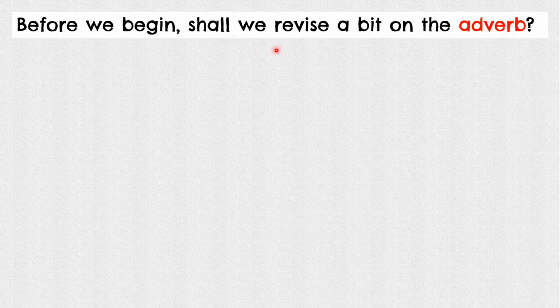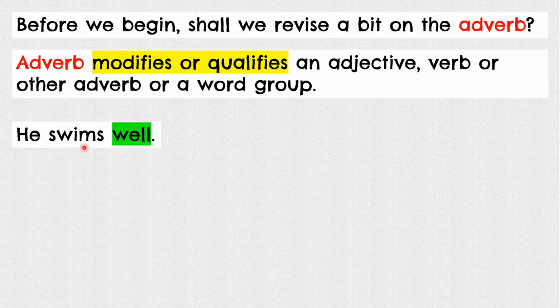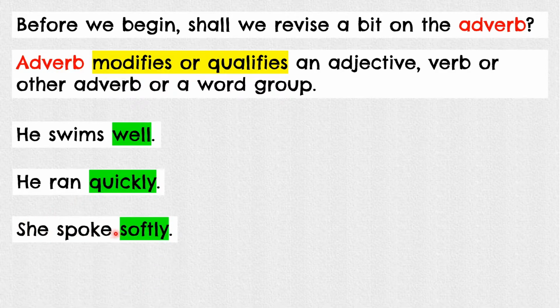Before we begin, let us revise a bit about the adverb. What is an adverb? The adverb actually modifies or qualifies an adjective, verb, or other adverb or a verb group. For example, he swims well. He ran quickly. She spoke softly.